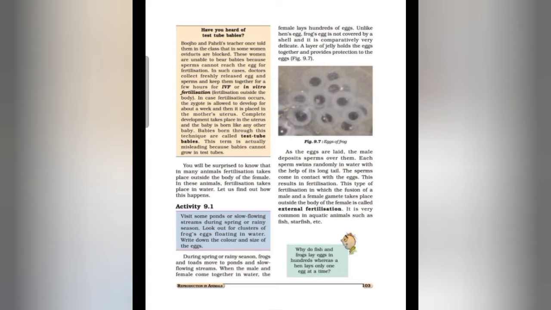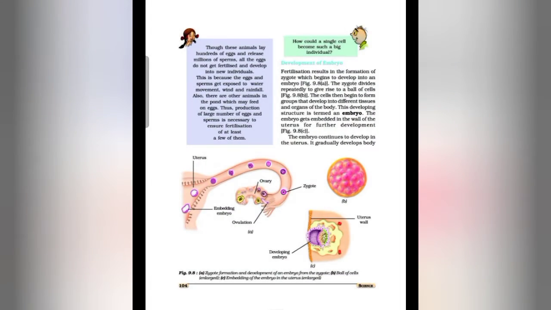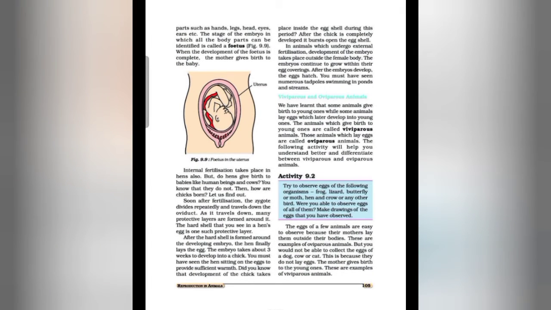So today we are going to discuss the development of the embryo, which we have already started, and we have discussed viviparous animals and oviparous animals also. Both in humans and hens, internal fertilization takes place.